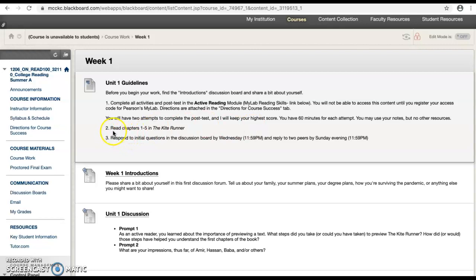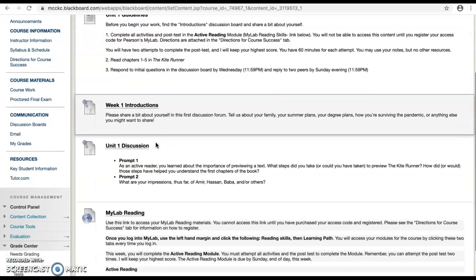You're also going to read chapters 1 through 5 in The Kite Runner, and then you're going to respond to initial questions on the discussion board by Wednesday and reply to 2 peers in each thread by Sunday evening. So we're going to look at 2 things. We're going to look at Pearson's MyLab together, and then we're going to look at the discussion boards in The Kite Runner together. So first, let's do the active reading overview.